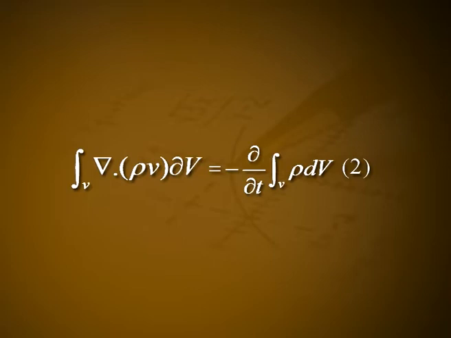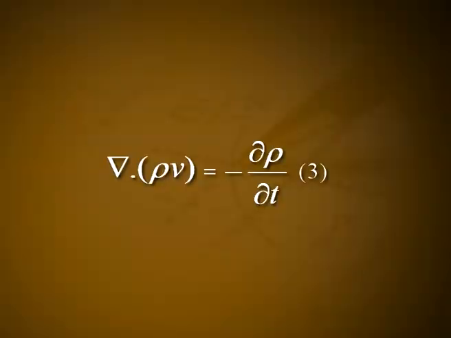Using Gauss divergence theorem, equation 1 takes the form: integral over V of del dot rho v dV is equal to negative of dou by dou t of integral over V of rho dV. Let it be equation number 2. Since equation 2 must hold well for every element of the volume, one finds del dot rho v is equal to minus dou rho divided by dou t. Let it be equation number 3. This equation is called the hydrodynamic equation of continuity.